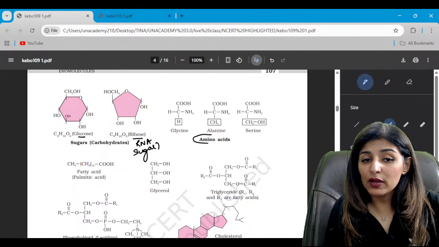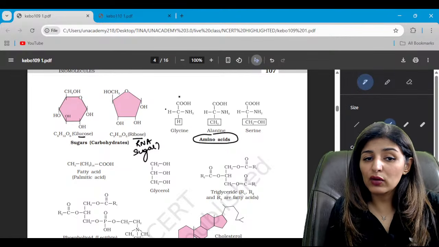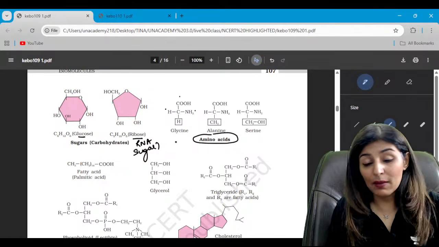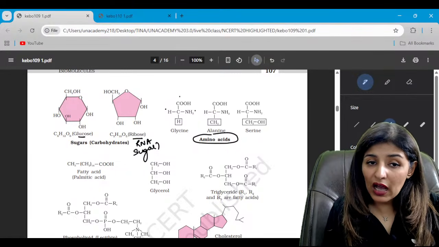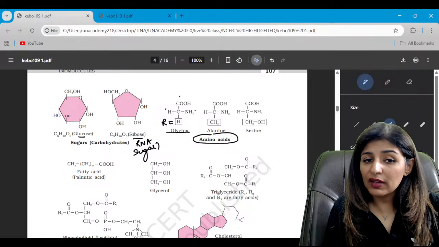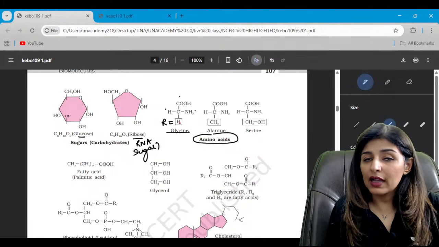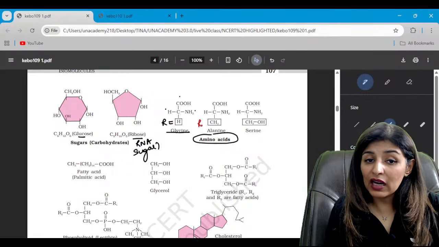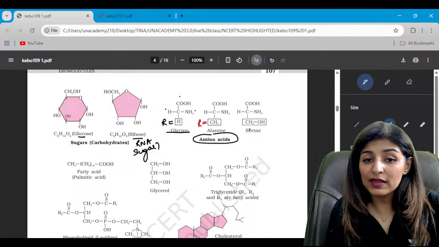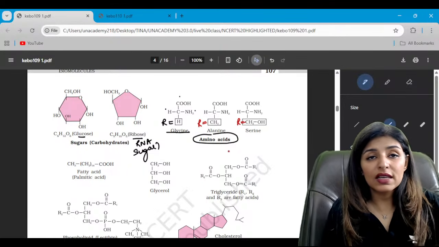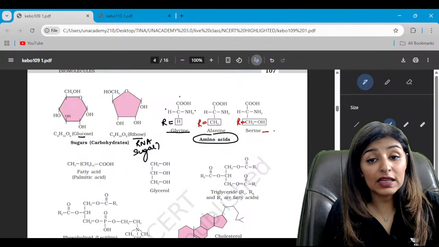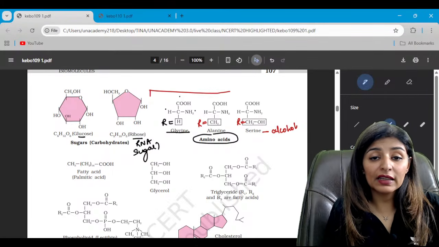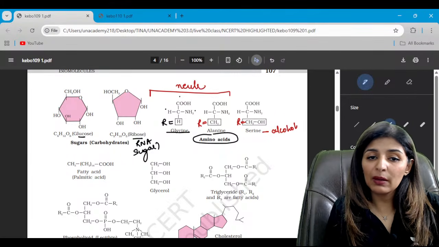Then 3 amino acids have been given in here. See, hydrogen, carboxyl and amino groups are constant. The R group is variable. In case of glycine, R group is H, while in alanine, R is equal to methyl group, while in serine, R is equal to CH2OH. Hence, serine is alcoholic, while both glycine and alanine are neutral amino acids.